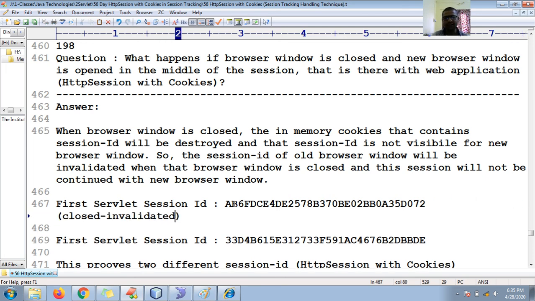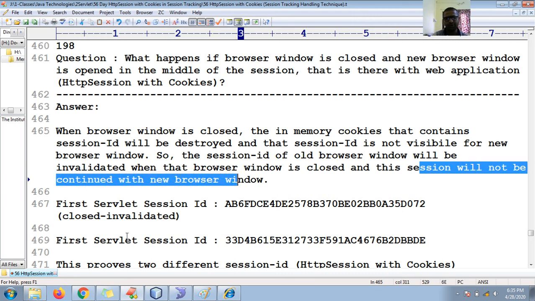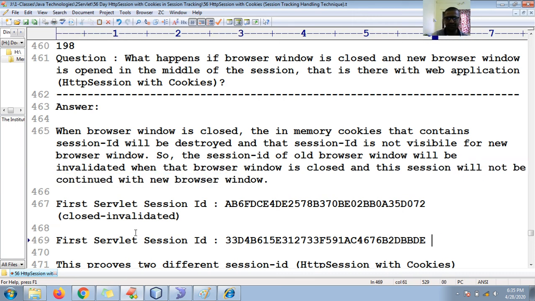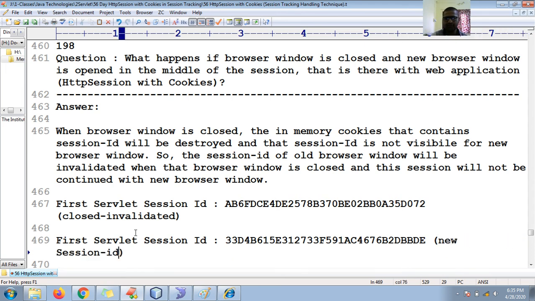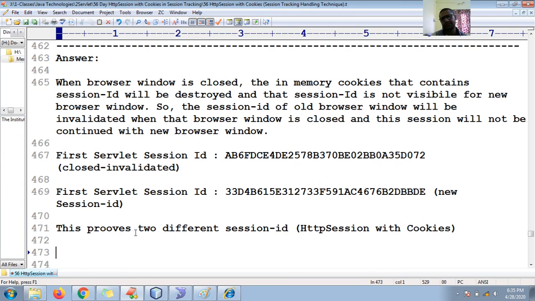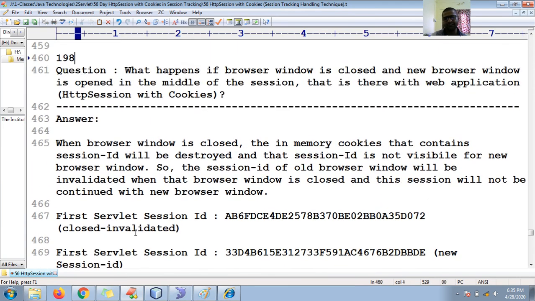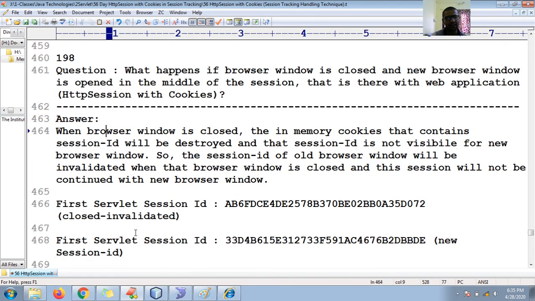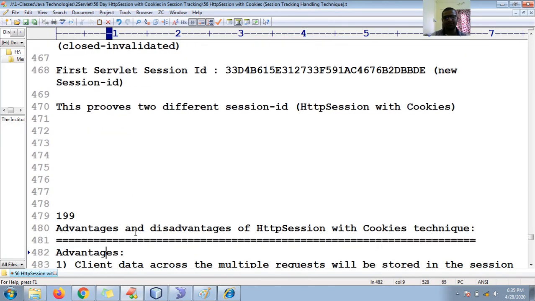When that browser window is closed, this session will not be continued for the new browser window. So here a new session object gets created, with a new session ID for the new session object. Okay boss, so this happens internally. Okay guys, we shall see one more new question.